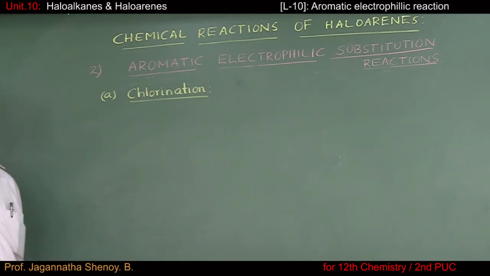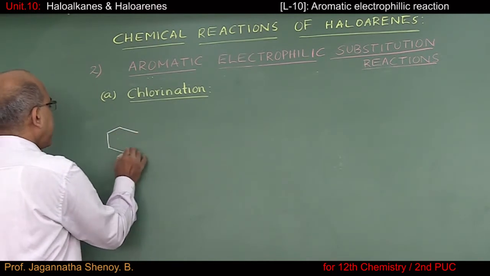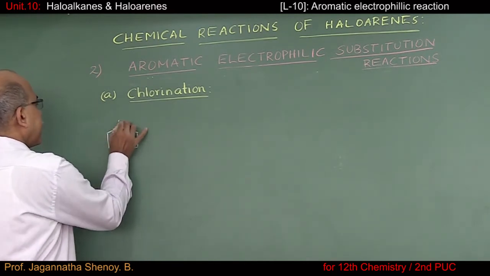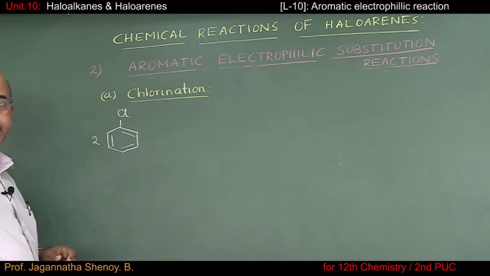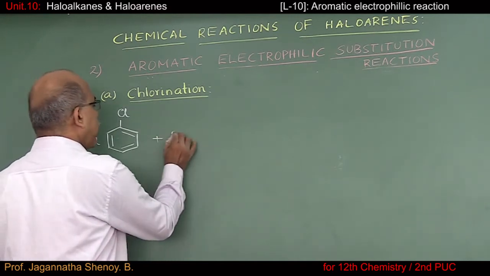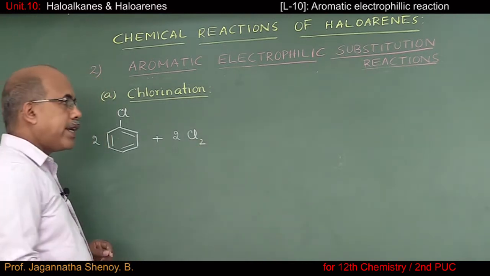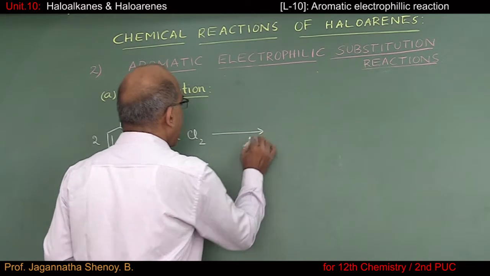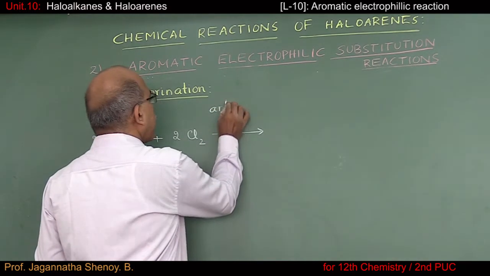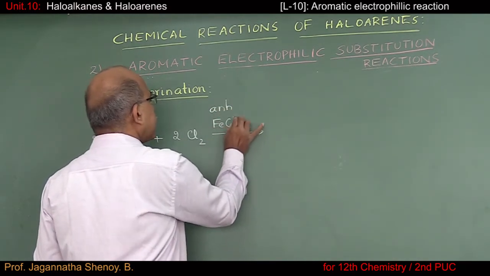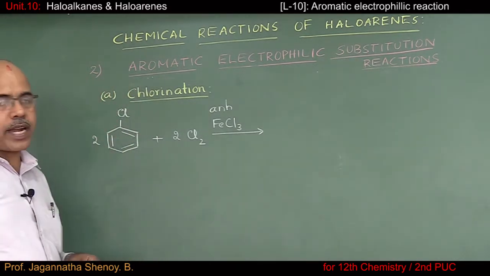The first reaction we consider is chlorination. I start from chlorobenzene. I'll consider 2 molecules of chlorobenzene. It will react with 2 molecules of chlorine, and reaction is carried out in the presence of halogen carrier like anhydrous ferric chloride. And just now I have told you that the chloro group is ortho-para directing.